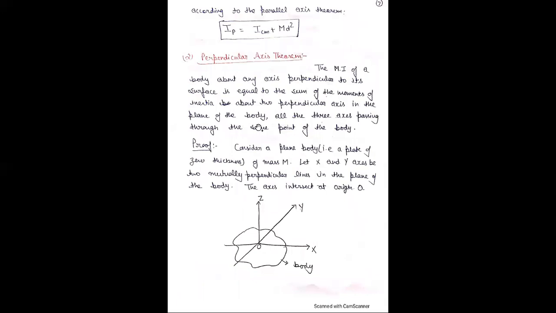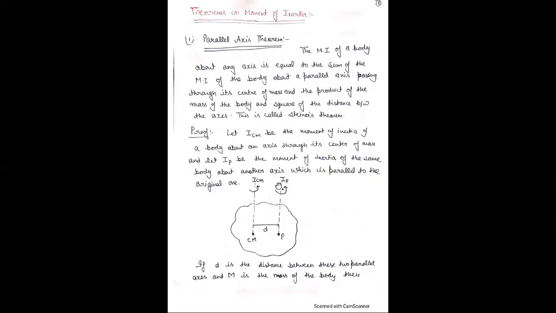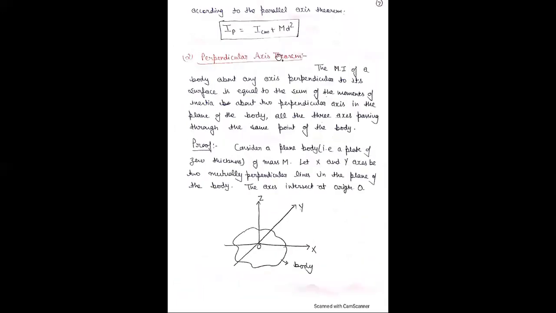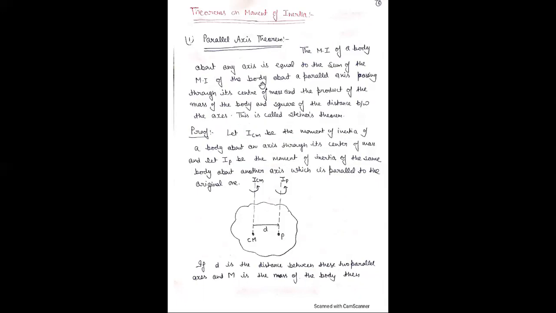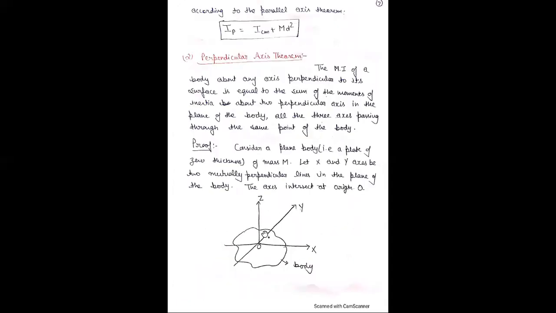I_P is equal to I_CM, which passes through the center of mass, plus the mass of the body M and the square of the distance d squared. This is the parallel axis theorem, meaning I_P is equal to I_CM plus M d squared.